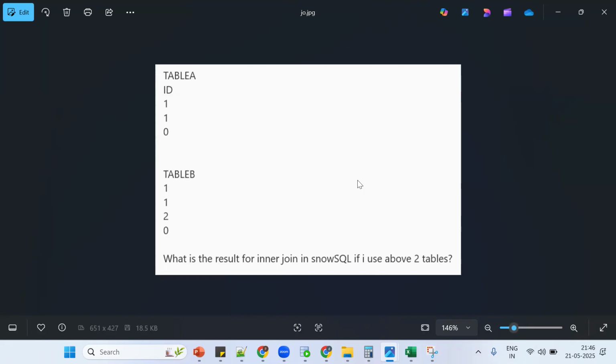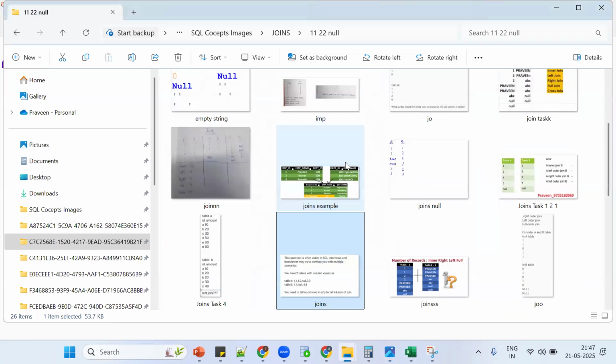Remember, the interviewer will share the screen and we can't write things like this. We should do everything as mental calculation. So 2 2s are 4, 4 plus 1, 5. So 5 plus 0, 5 plus 1. They'll ask how many records for inner join, how many records for left join. They'll try to ask that question.